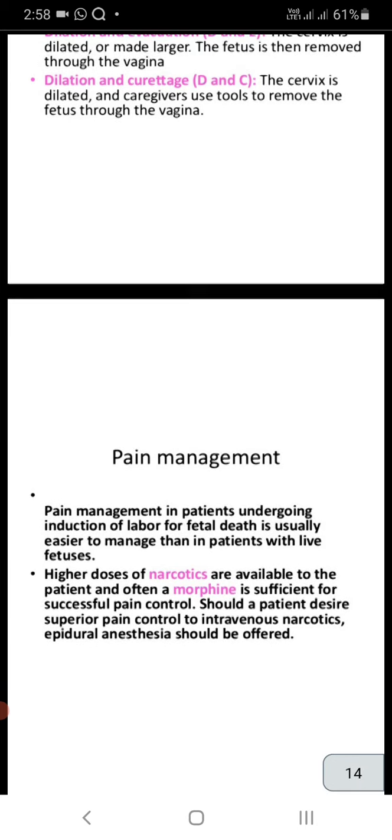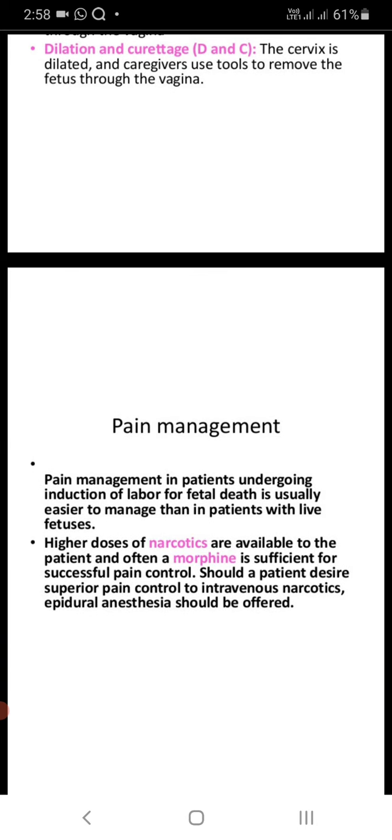And pain management. In patients undergoing induction of labor, fetal death is usually easier to manage than in patients with live fetuses. Higher doses of narcotics are available to the patient, and often morphine is sufficient for successful pain control. Should a patient desire superior pain control to intravenous narcotics, epidural anesthesia should be offered.